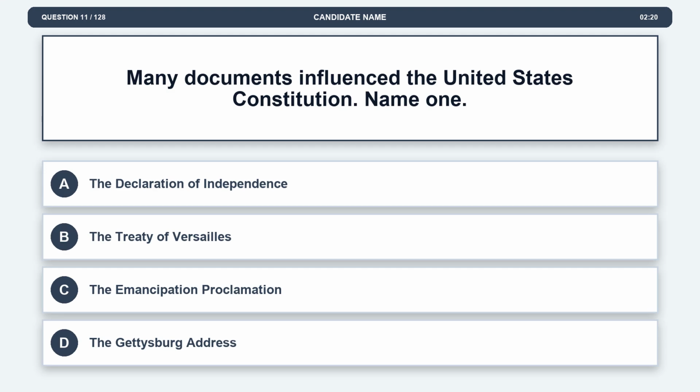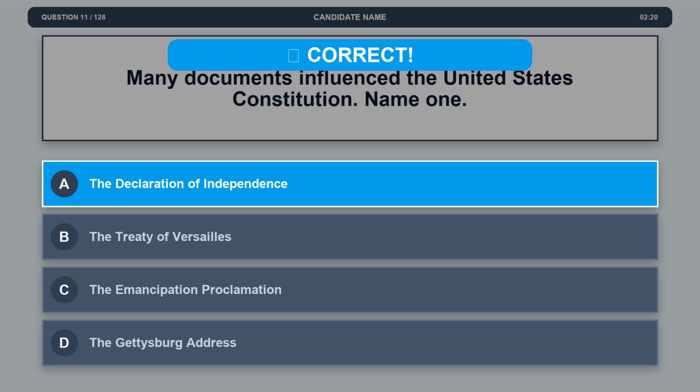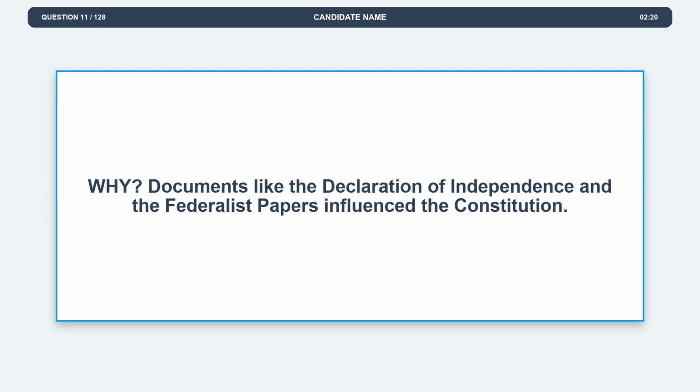Question 11. Many documents influence the United States Constitution. Name one. Option A, the Declaration of Independence. Option B, the Treaty of Versailles. Option C, the Emancipation Proclamation. Option D, the Gettysburg Address. The correct answer is option A, the Declaration of Independence. Explanation. Documents like the Declaration of Independence and the Federalist Papers influence the Constitution.